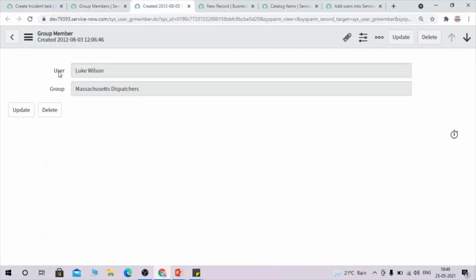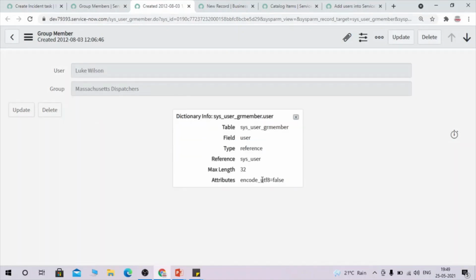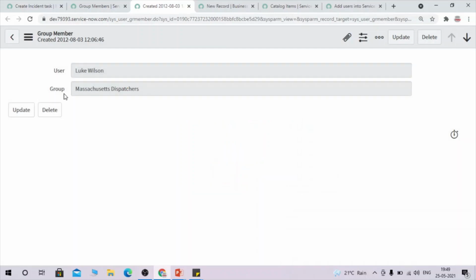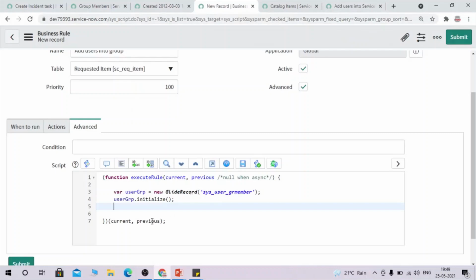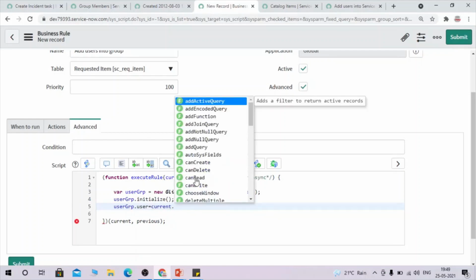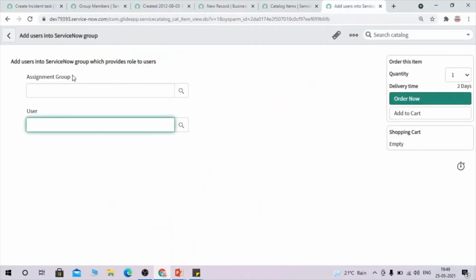So let's take the backend value of this to field. So user, and I think this will be group. Let's cross check once. Okay. So now what we are going to do is use this object and set the value of user and group, right? Sorry, current was right. And whatever we are selecting in both of these variables has to be set here, right?